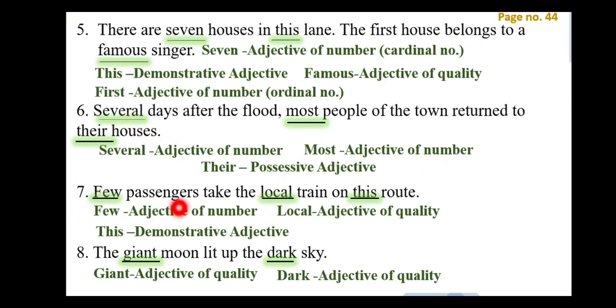Number 7, few passengers take the local train on this route. Few, adjective of number, local, adjective of quality, this, demonstrative. The giant moon lit up the dark sky. Giant, adjective of quality. Dark, adjective of quality.